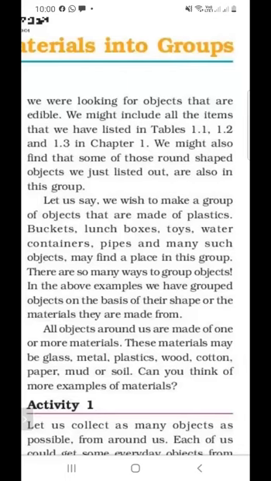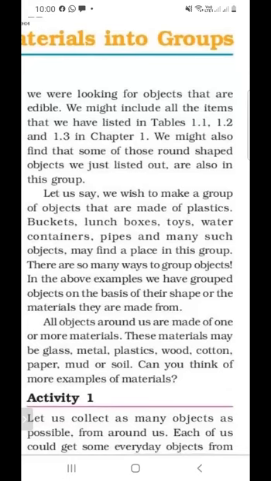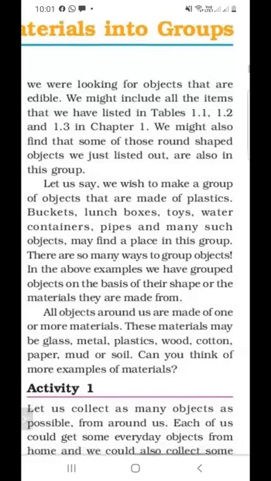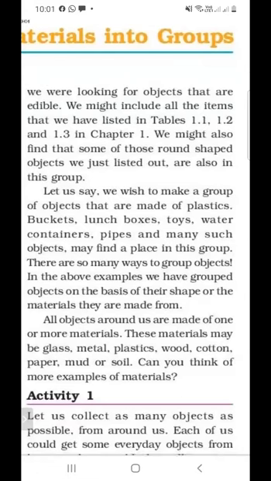Let us say we wish to make a group. So we are finding objects made up of plastic. What are the objects made up of plastic? Buckets, lunch boxes, toys, water containers, pipes, these are also made up of plastic. So there are so many ways to group objects. In the above example, we have grouped on the basis of their shape or the material they are made from.